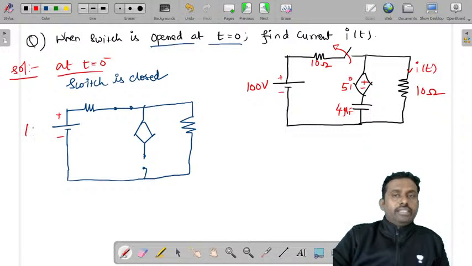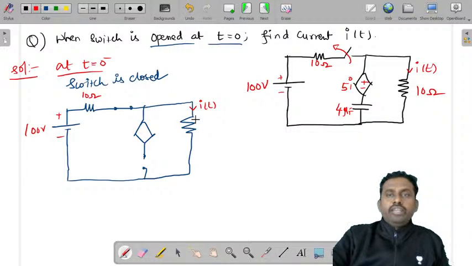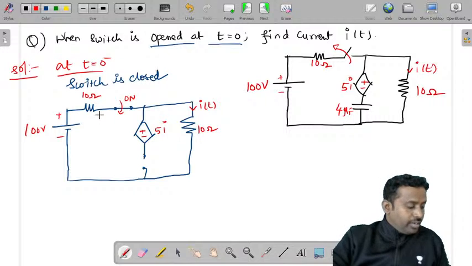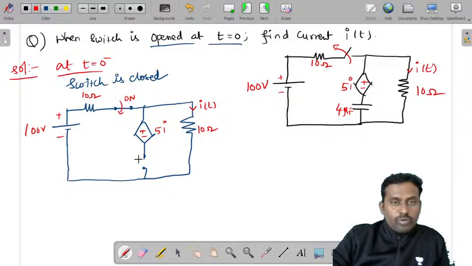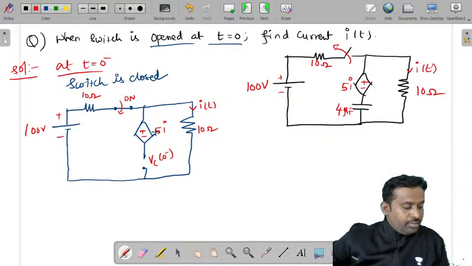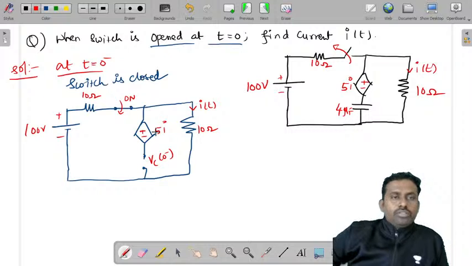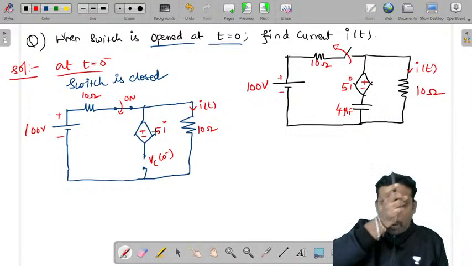This is plus minus 100 volts, 10 ohms, I of t, and this is again 10 plus minus 5 into I, and this is on. This is already on. So there is a flow of current I of t and the capacitor is open. So VC of 0 minus, you also need to find this voltage.